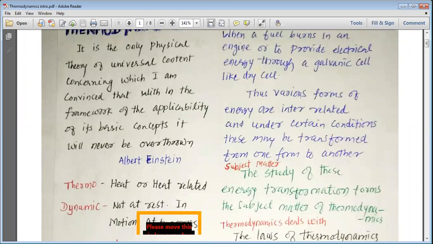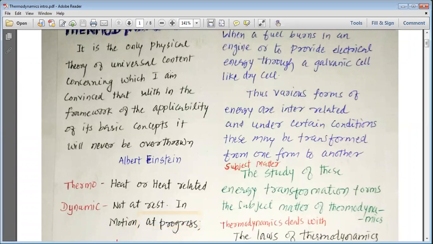Everything in this universe is needed, and everything available in this universe has got some theory, some idea, some rules, some knowledge around it.